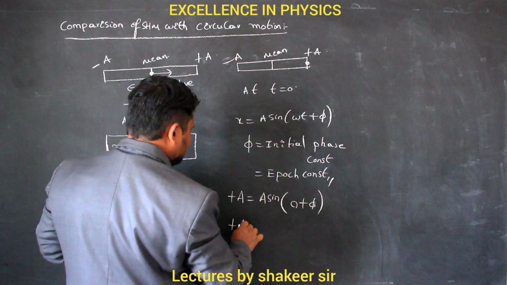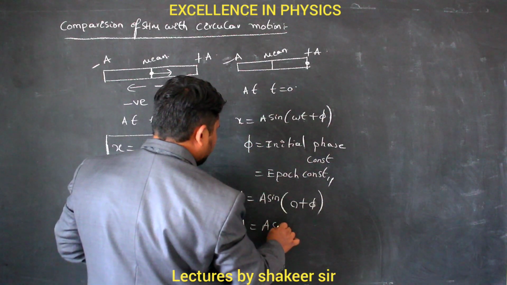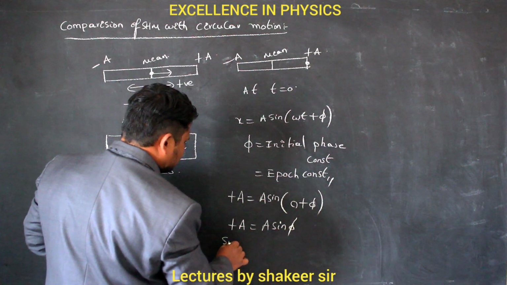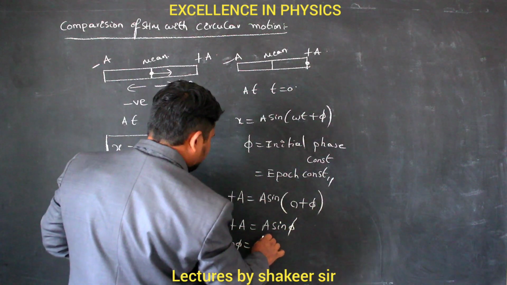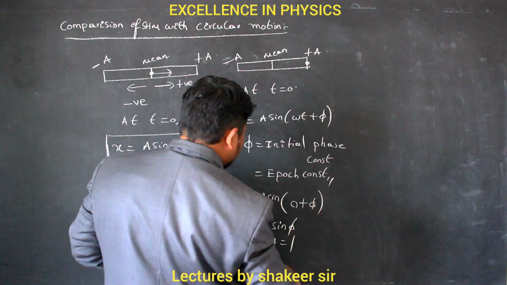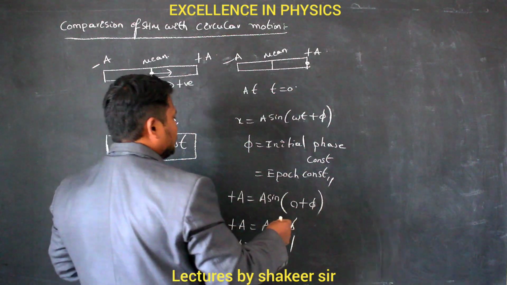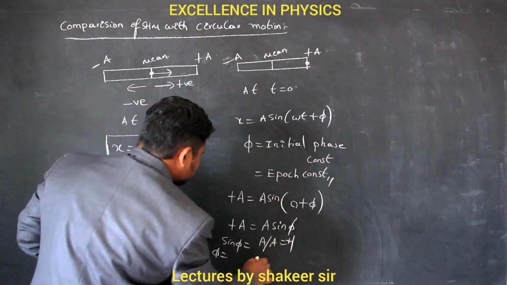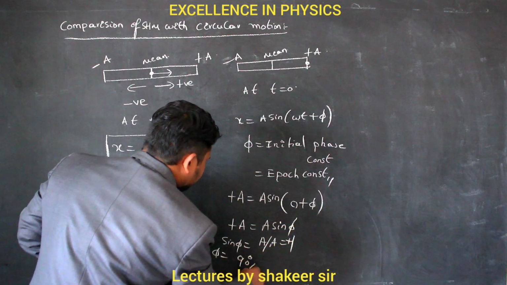Therefore plus a equals a sin phi. Then sin phi equals a by a, which is 1. This is possible only when phi is equal to 90 degrees.